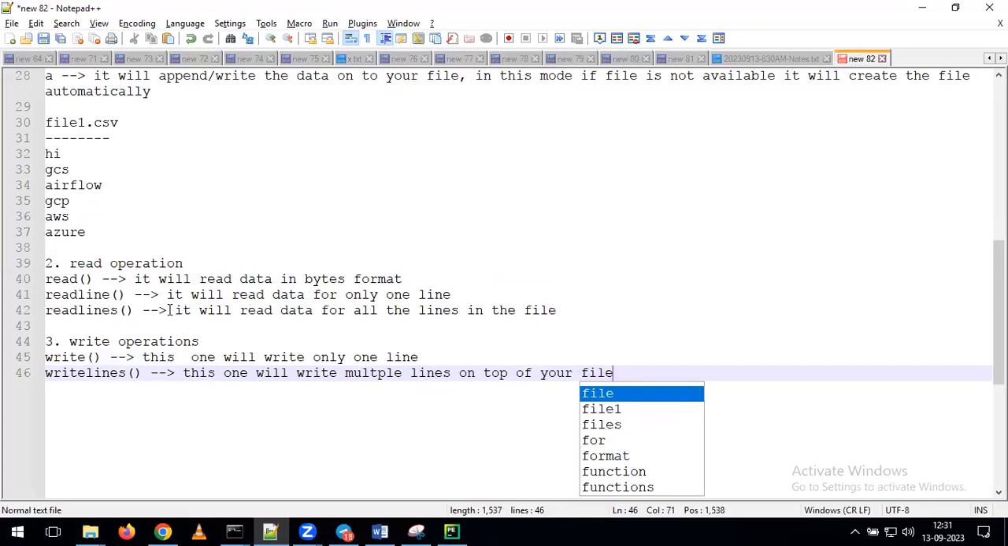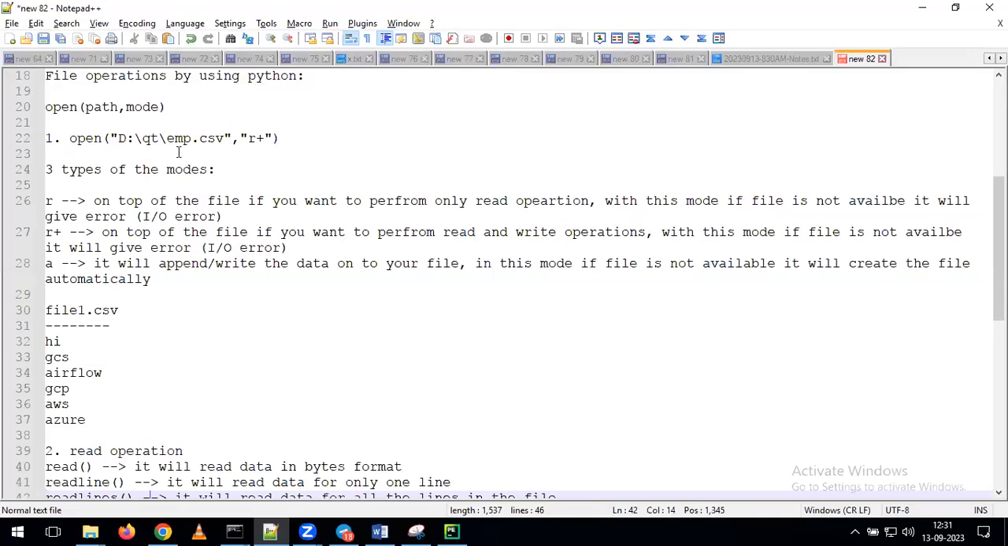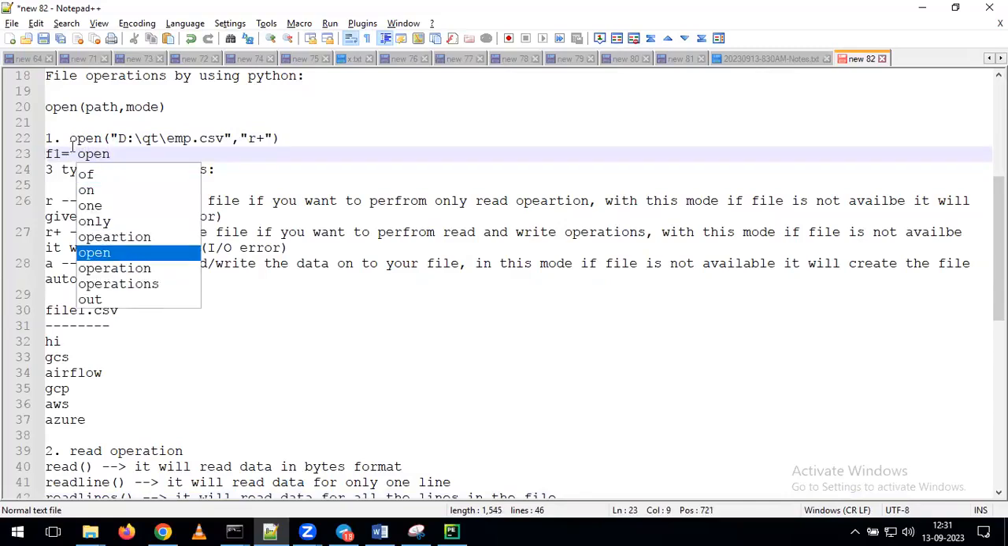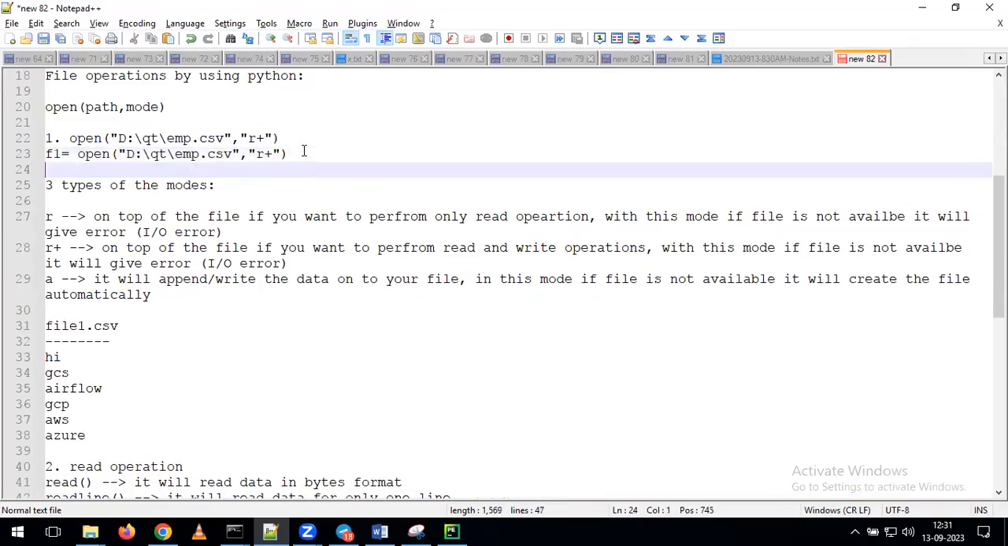I'm just trying to explain what the different methods are. I will show you all these things practically, but before going to the practical, just try to understand what operations we can perform and how we can perform them. First, we need to open the file. For the purpose of opening the file, we have the open method. By using this method, we can open the file. Here we are going to give F1 is equal to open. So this is the way we give our first line of the code.